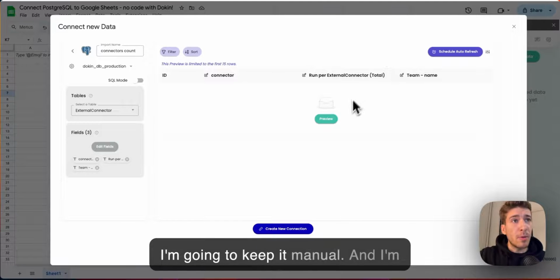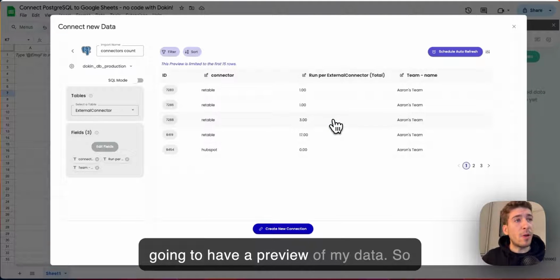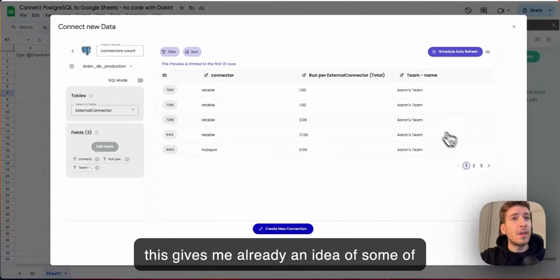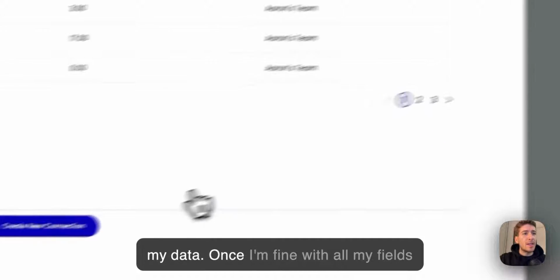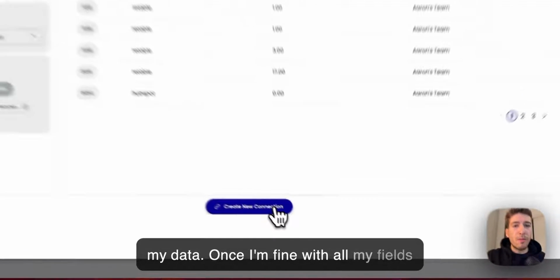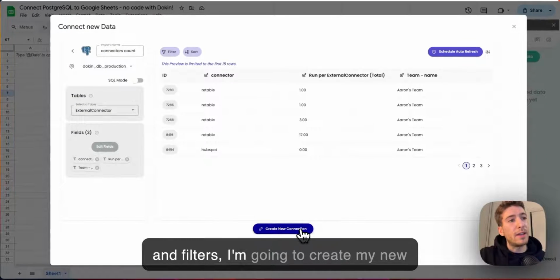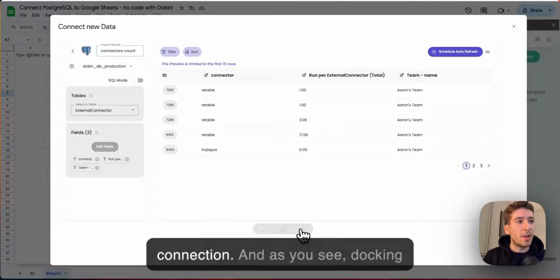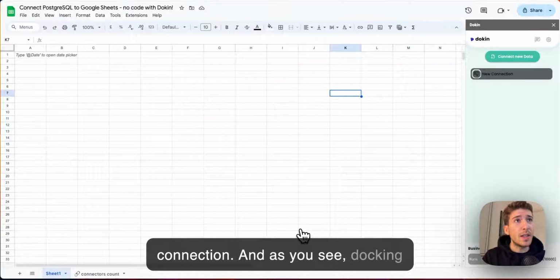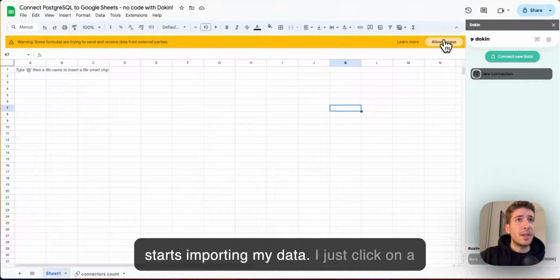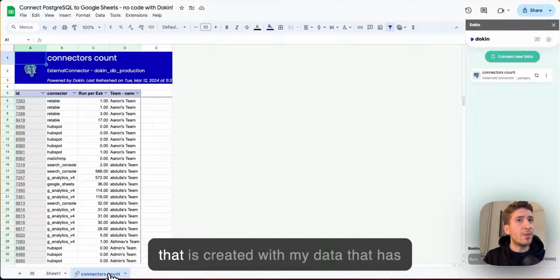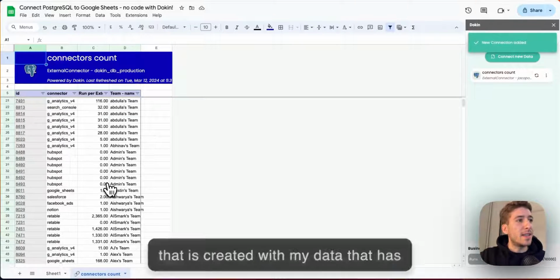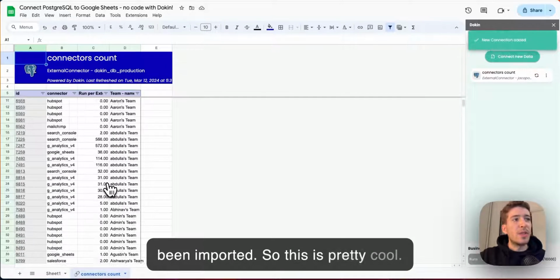So I'm going to keep it manual and I'm going to have a preview of my data. So this gives me already an idea of some of the teams, gives me a first preview of my data. Once I'm fine with all my fields and filters, I'm going to create my new connection. And as you see, Dokin starts importing my data. I just click on Allow Access here. And I have a new tab that is created with my data that has been imported. So this is pretty cool.